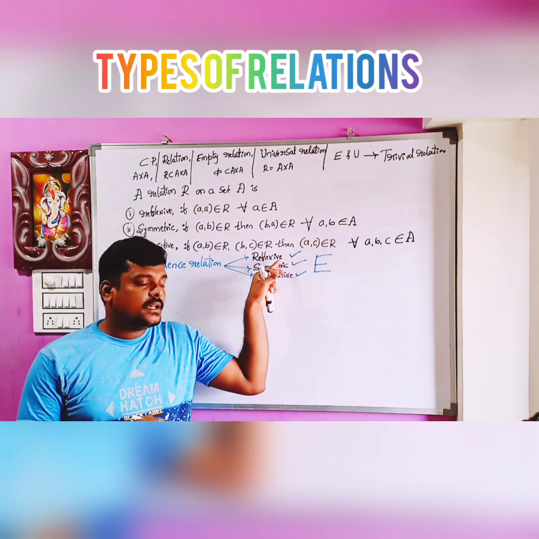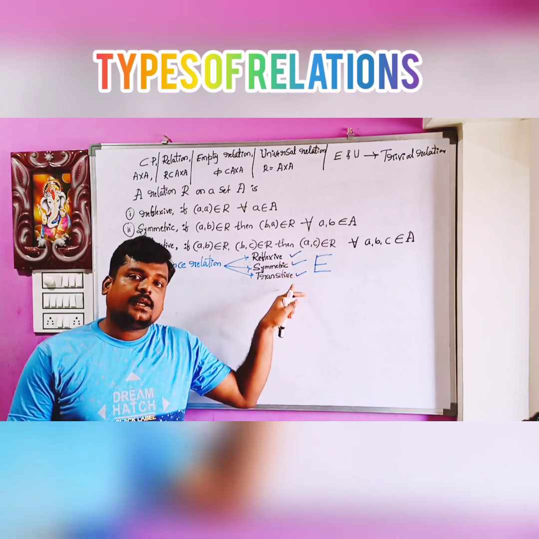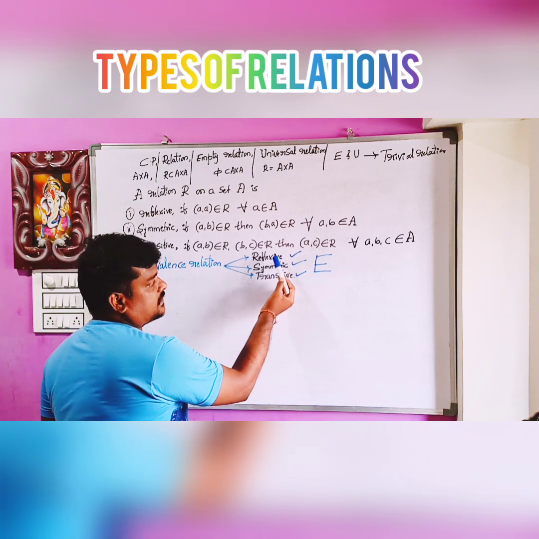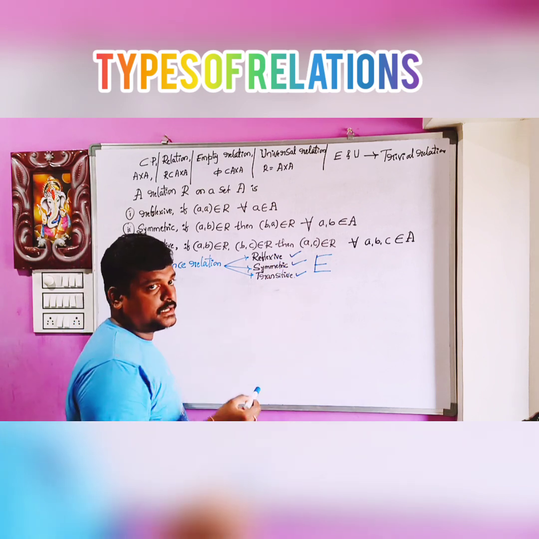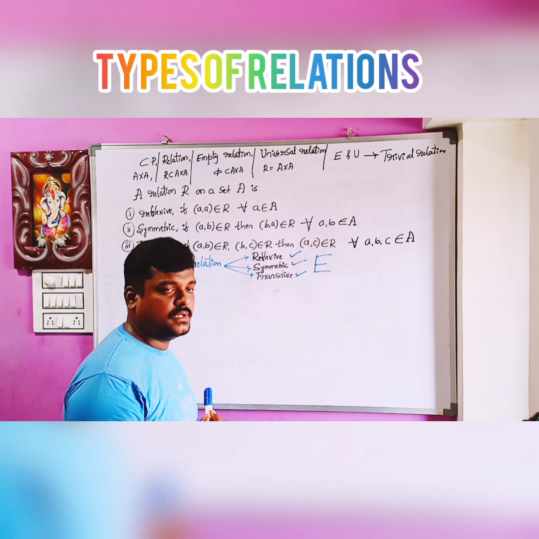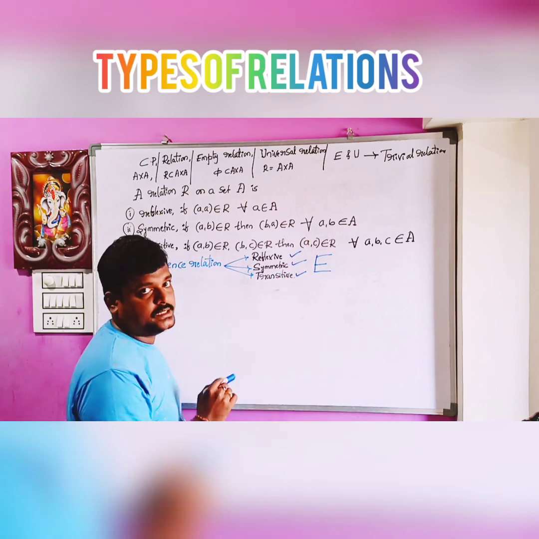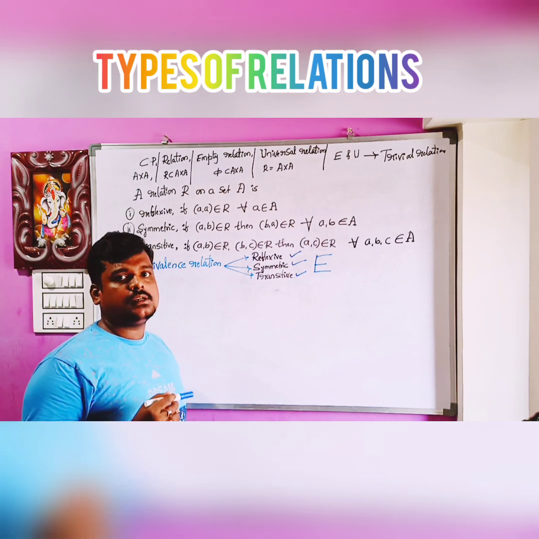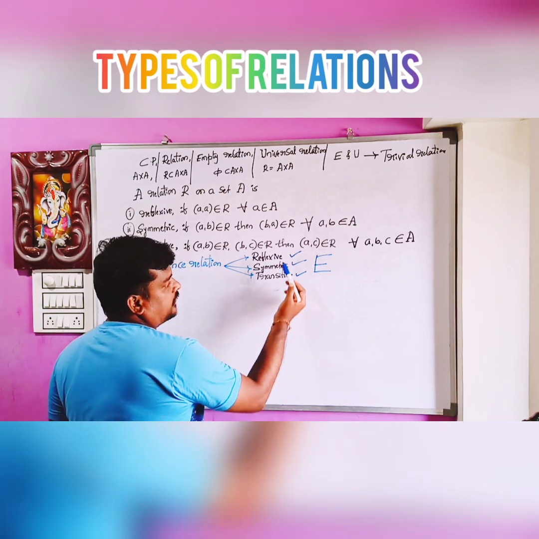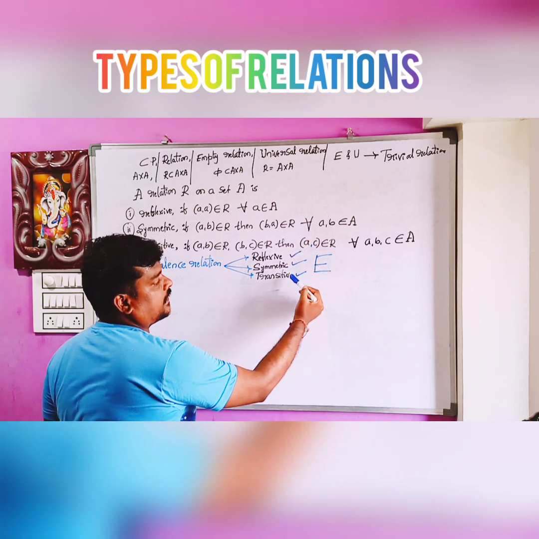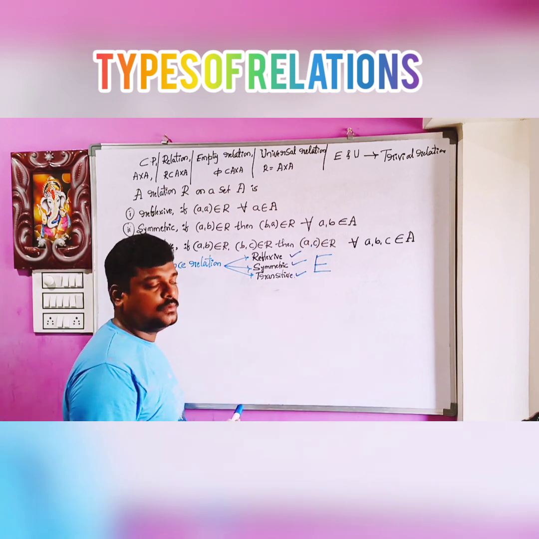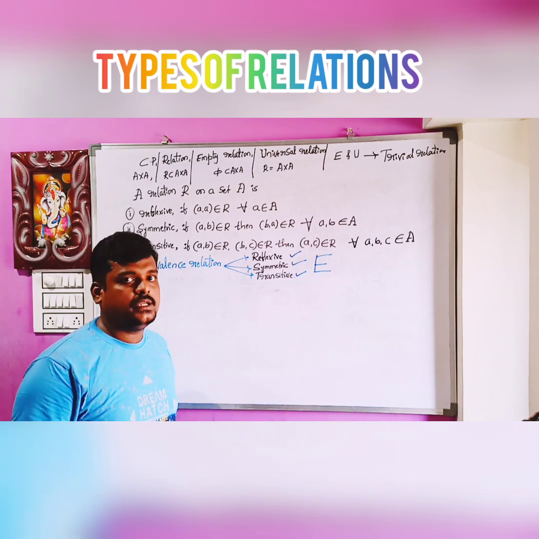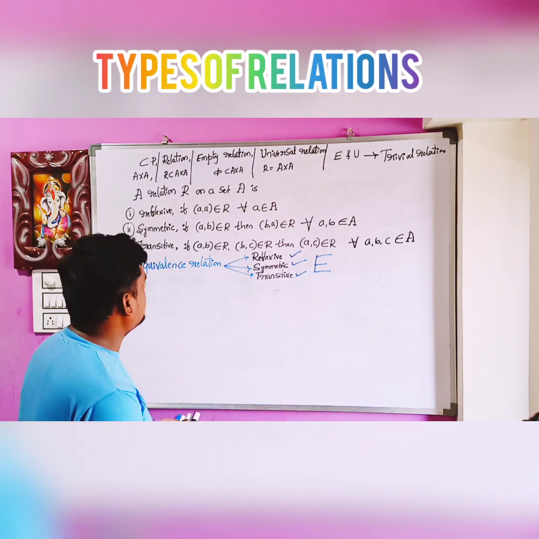For example, if a relation is reflexive, symmetric, not transitive, then it is not equivalence. If a relation is reflexive, transitive but not symmetric, then also it is not equivalence. It has to satisfy all the three. If a relation is symmetric, transitive but not reflexive, then also it is not an equivalence relation. So it has to be reflexive, symmetric as well as transitive. Then only that relation is called an equivalence relation. Otherwise it is not. Yes, next.